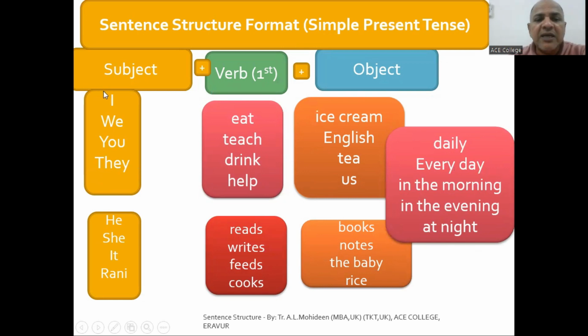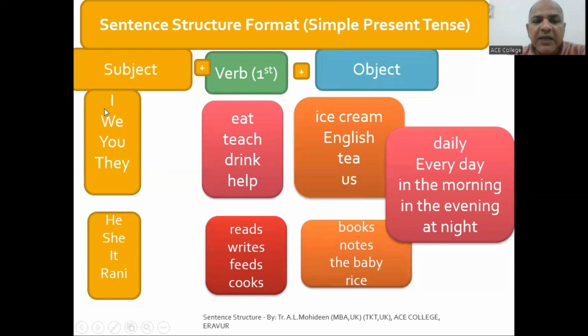So here then you put eat. I eat ice cream daily. The same thing you can say, he eat is wrong. So you have to bring he eats ice cream daily. So if you are going to use he and she, you have to always put s. We discussed already. I, we, you, they, no need for s. So this is for the positive structure. For negative, if you want to change into negative, what you have to do?